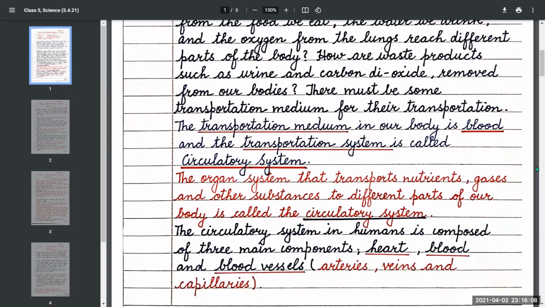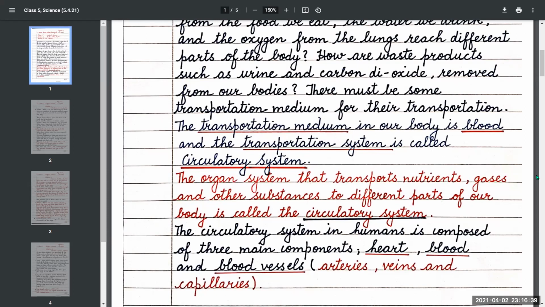The organ system that transports nutrients, gases, and other substances to different parts of our body is called the circulatory system. The circulatory system in humans is composed of three main components: heart, blood, and blood vessels.